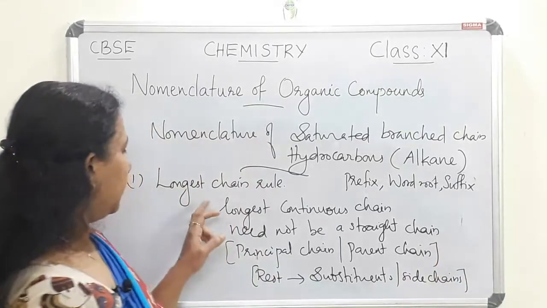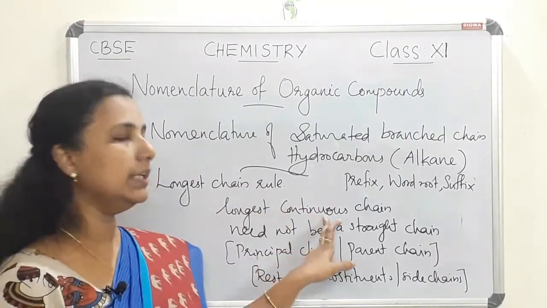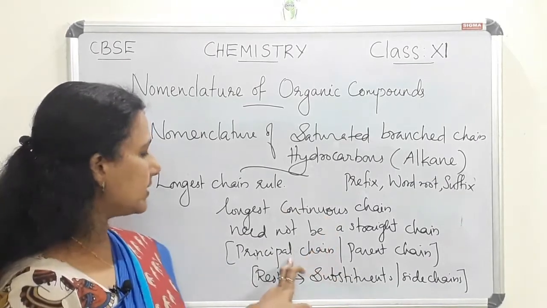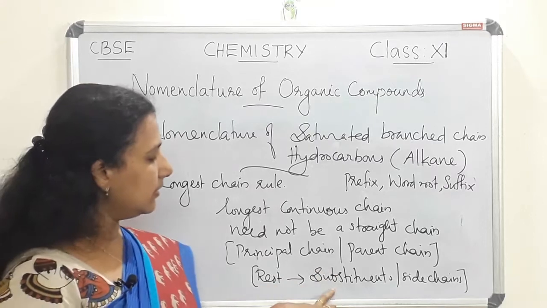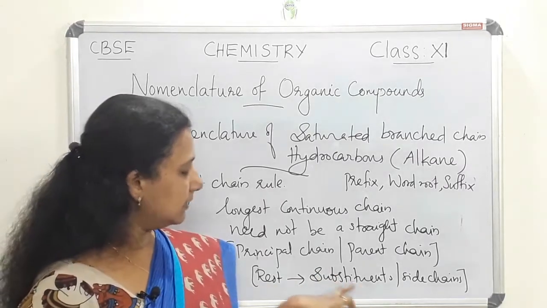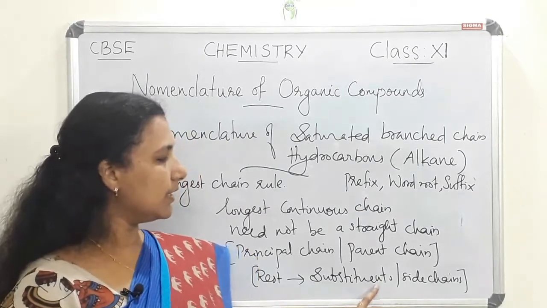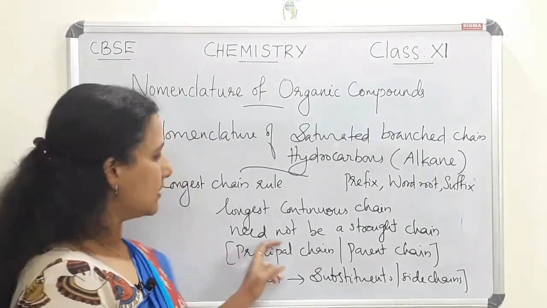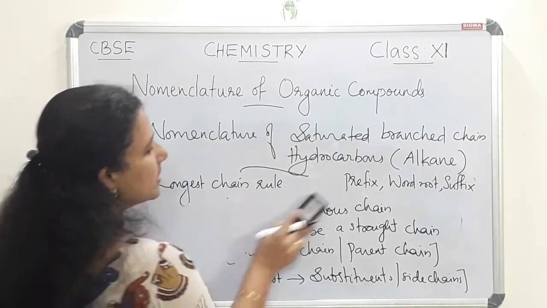So the first rule says that we have to select the longest continuous chain, or the principal chain. Then the rest of the chain is considered as the substituents or side chains. So let us see one example of how to select the longest chain.